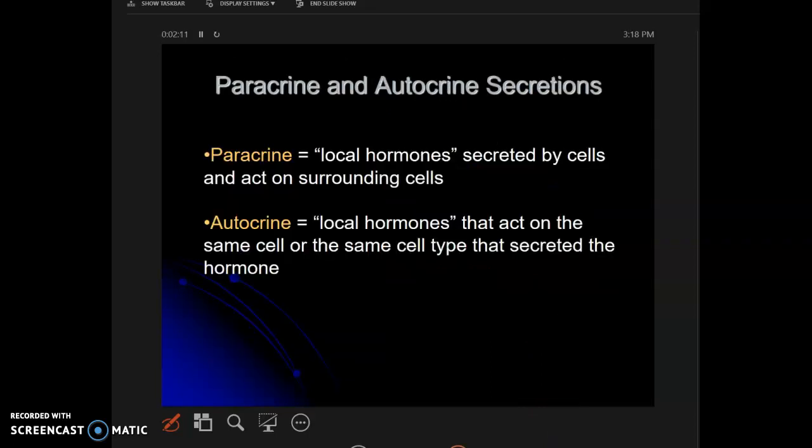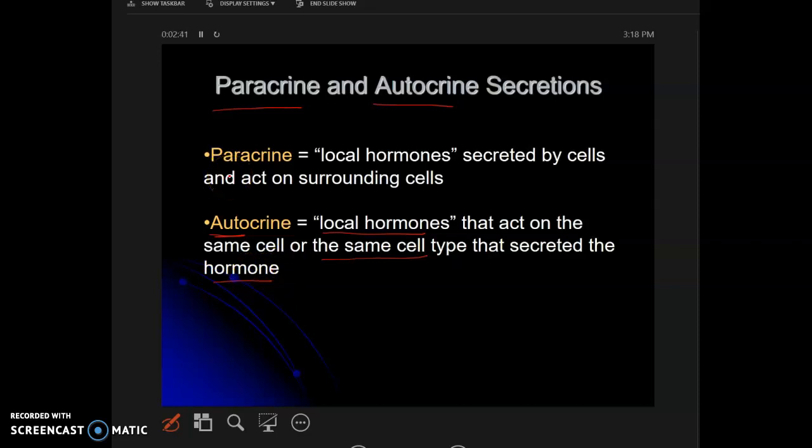Again, we see another term that you should be familiar with, paracrine and autocrine. Now, always remember, in science, it is easy because the same term, if it is repeated, it means the same thing. Auto means what? Self, right? So autocrine are local hormones. So these will act on the same cell or the same cell type that secretes the hormone. Good example. Okay, we'll talk about good example.